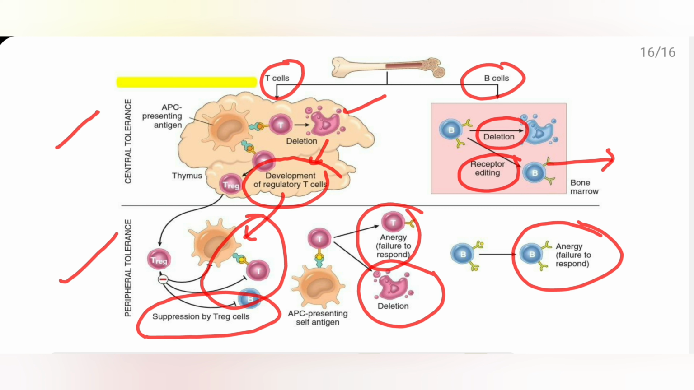Also, you have to remember one thing: in the absence of functionally active T lymphocytes, even if self-reactive B cells are present, they do not cause an immune response. So this is overall about immunologic tolerance.